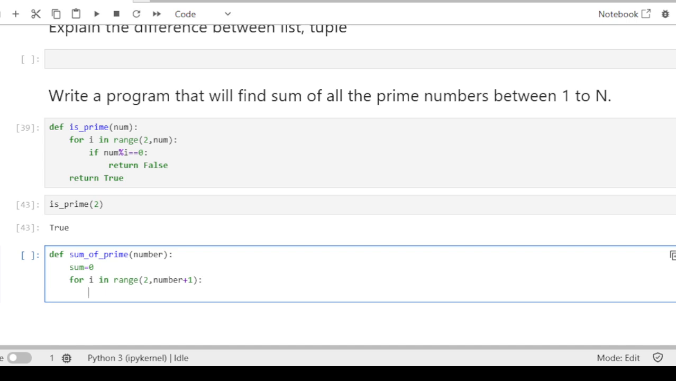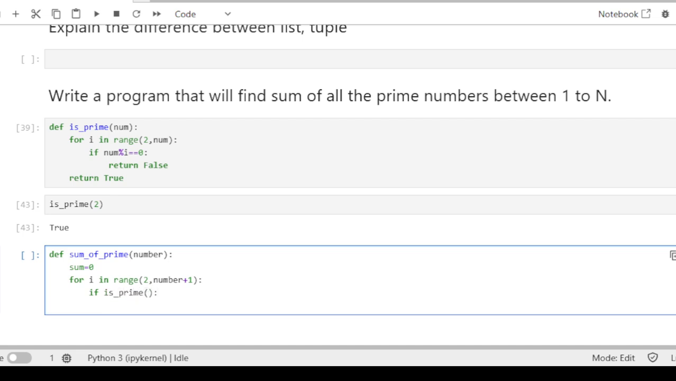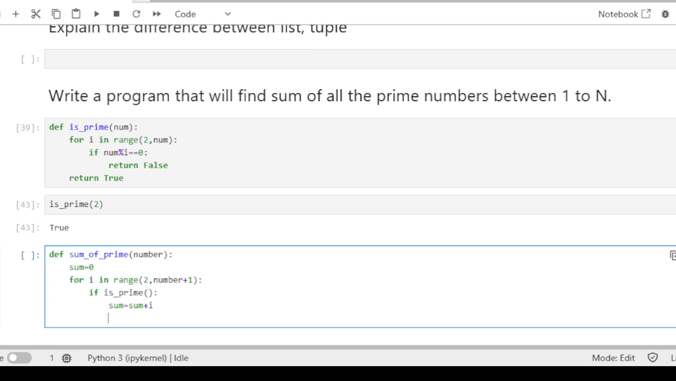After that, if is_prime is true, then only add that number to the sum. Sum plus equals i, because then only we will add that number, and at the end we will return the sum.